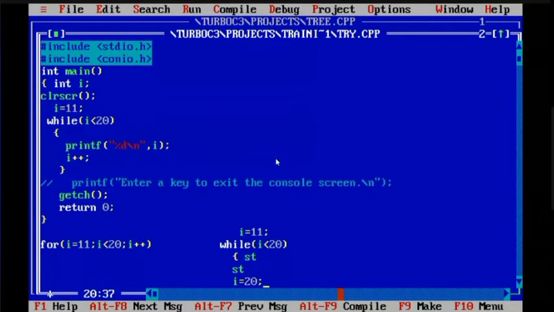So all the statements, whatever statement 1, 2, 3, 4, 5, 6, I have given before writing I equals to 20. I equals to 20 is my last statement. So the while loop will terminate when I equals 20. But before that, whatever was there will keep executing, but the loop is not rotating. So unnecessarily I am not rotating the loop. Okay, you can compare this. It is not the actual thing I am telling you, but you can better understand if you see this. As of now, I'll go back to the previous example.